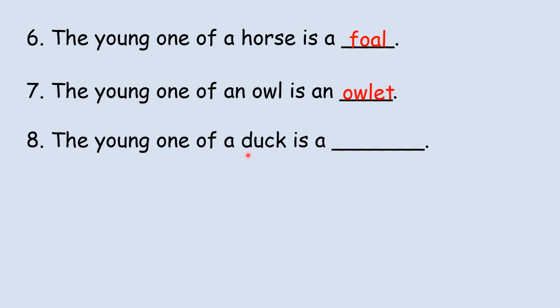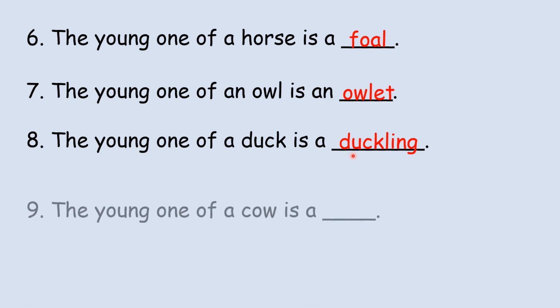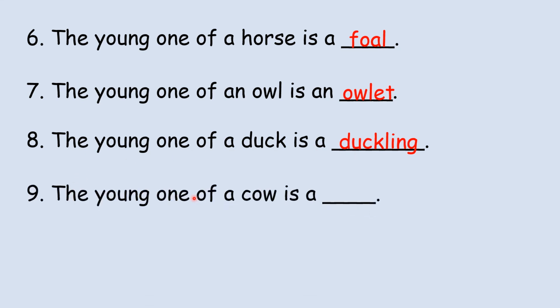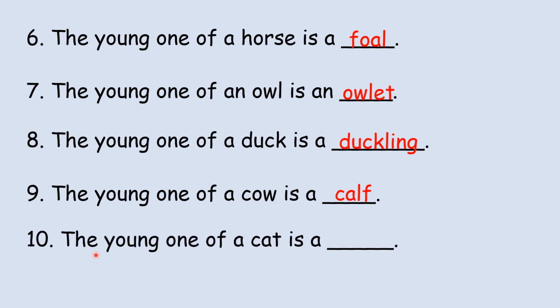The young one of a duck is a duckling. The young one of a cow is a calf. The young one of a cat is a kitten.